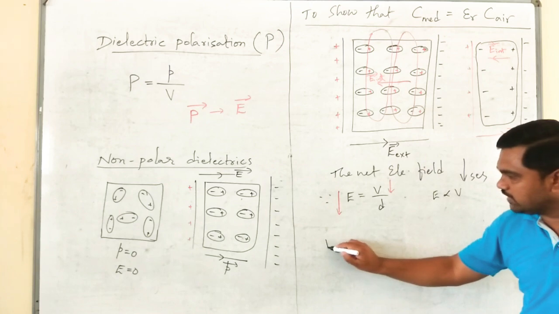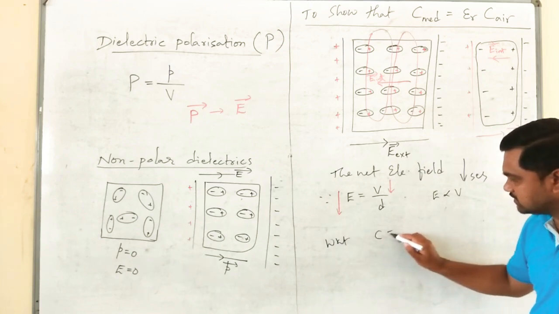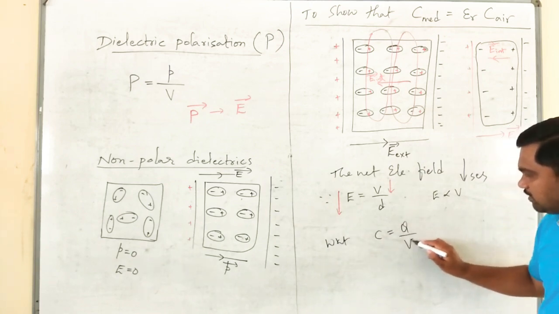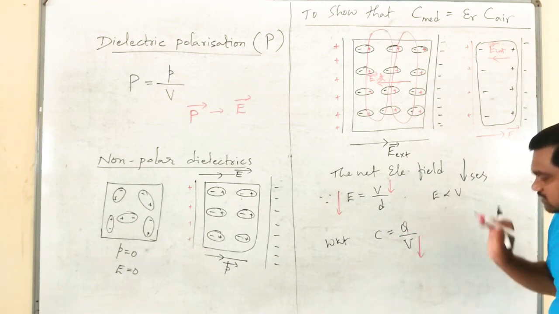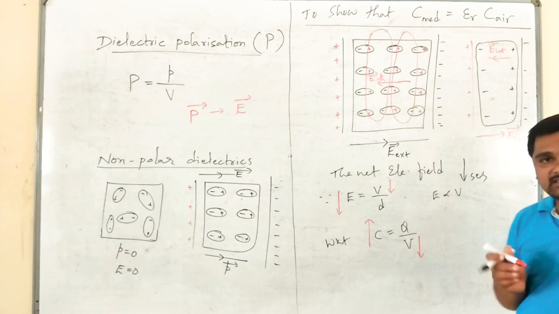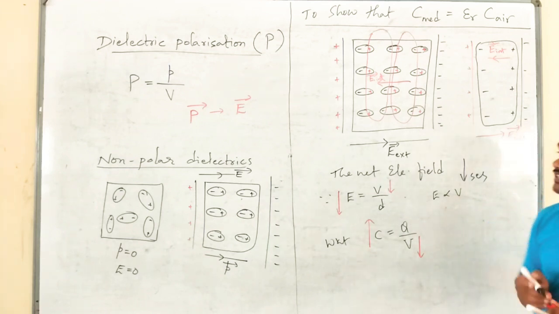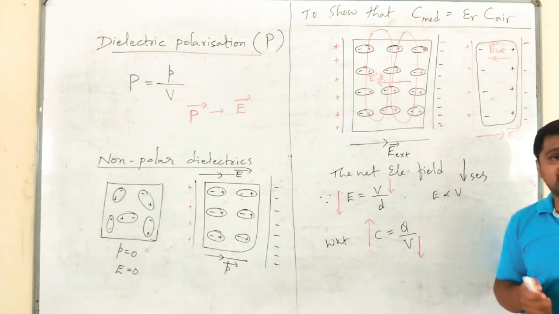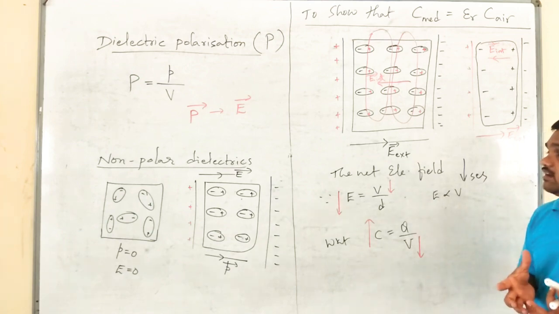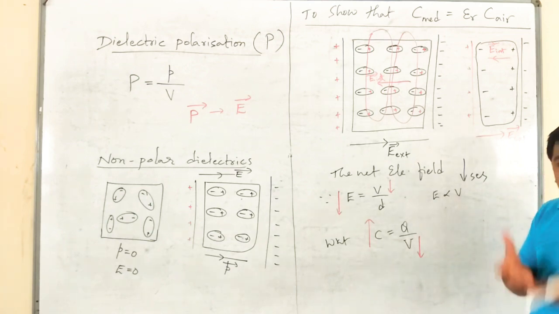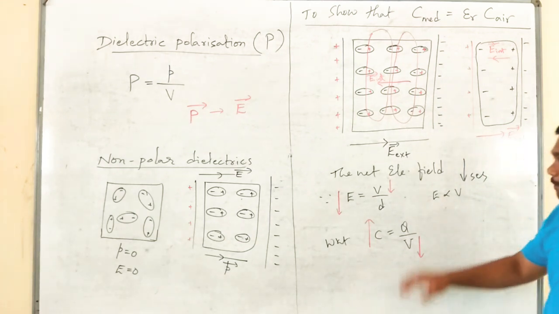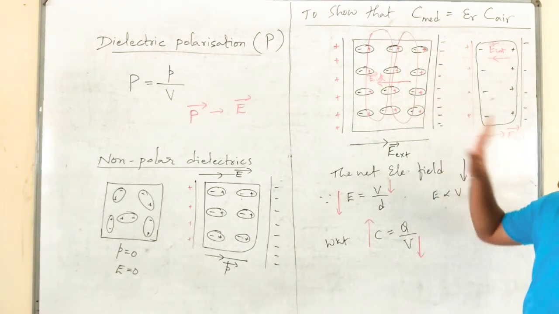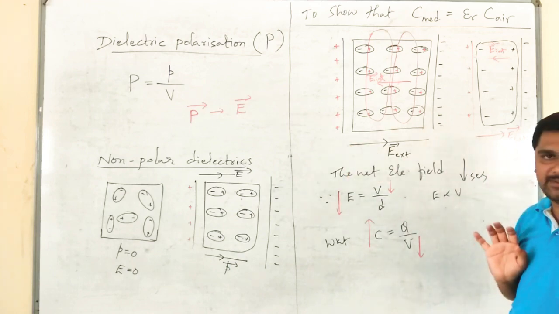Finally, we know that capacitance is given by charge by potential. Here V decreased. Once V decreases, capacitance increases. In this way, practically one can understand how we can increase the capacitance of a parallel plate capacitor by introducing a dielectric substance in the gap.